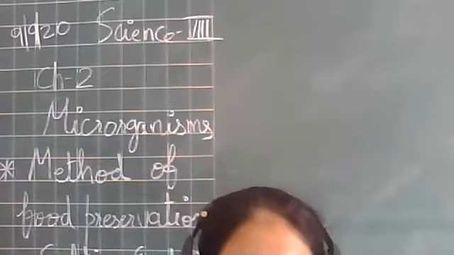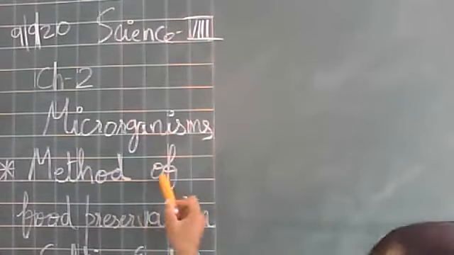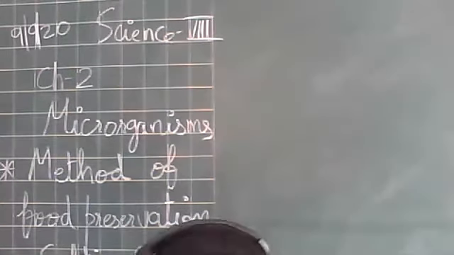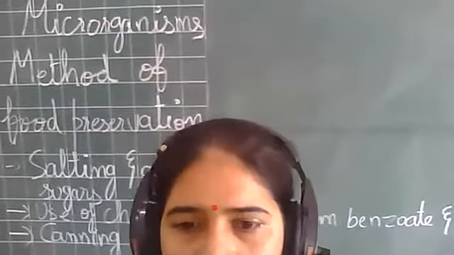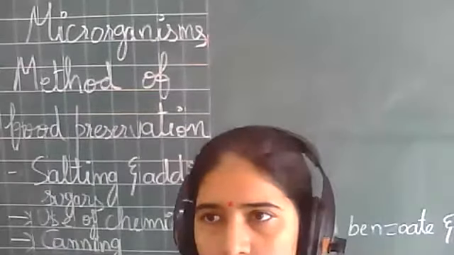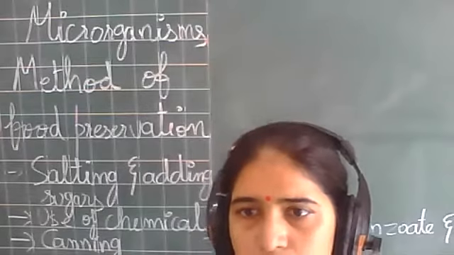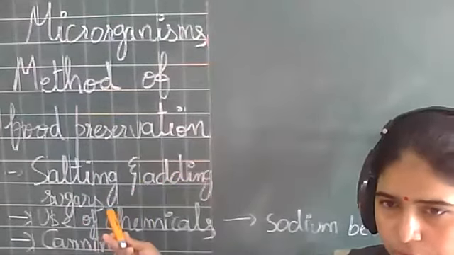Good morning, children. So, we are doing chapter number 2, microorganism. And in that, we were on the topic methods of food preservation. We have already completed 4 methods of food preservation, and today we will continue with the methods which were left, right? So, we are left with salting and adding sugar, right?